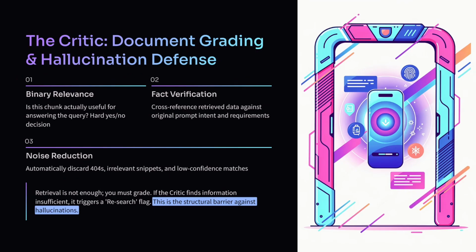The critique is our structural defense against hallucinations. After retrieval, the data enters a grading node. This is a fast, specialized step where we use a smaller model like GPT-4o Mini to perform a binary relevance check. Does this document actually contain the facts needed to answer the query? If the score is low, the critique rejects the context and triggers a new search. This gate ensures that the final synthesis engine only ever sees verified, high-quality data. By separating retrieval from evaluation, we eliminate the bias of the LLM simply trying to be helpful with bad information.